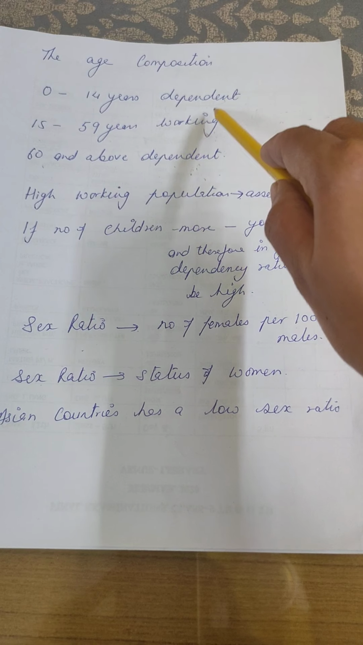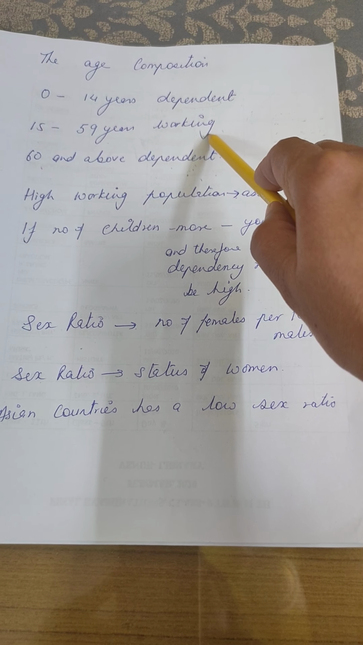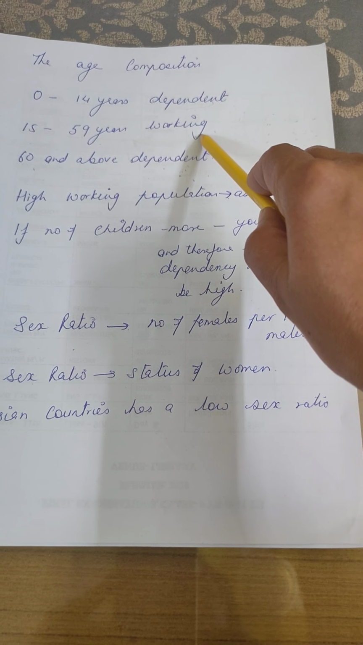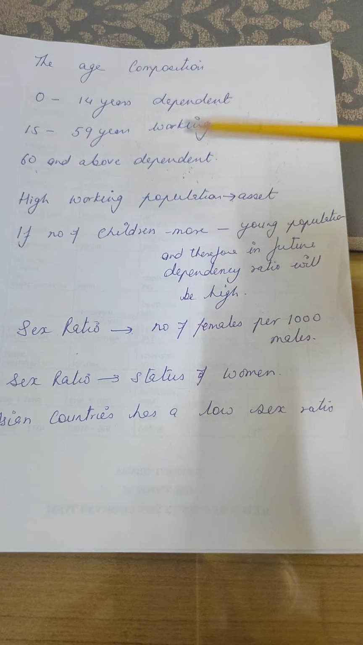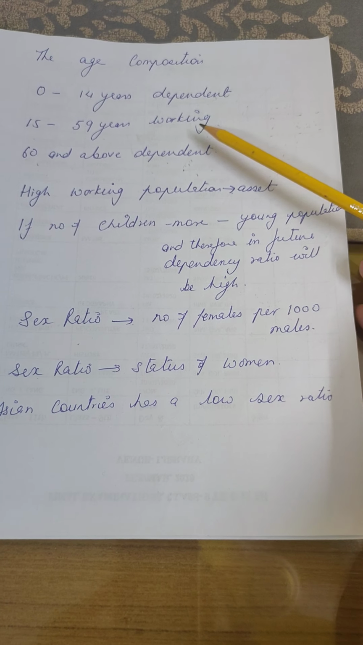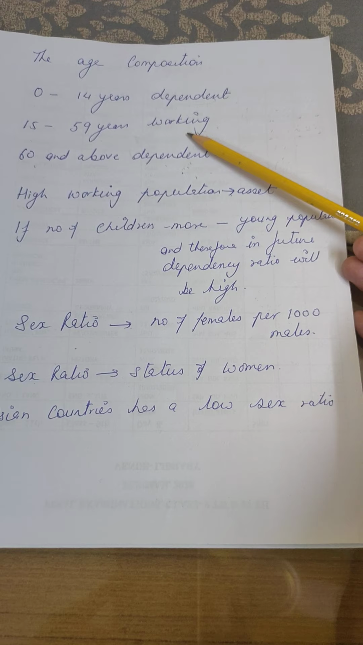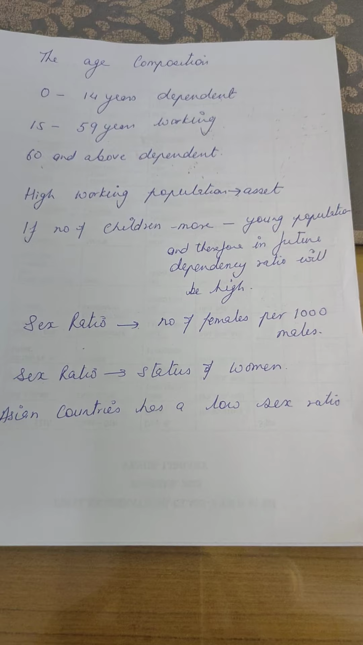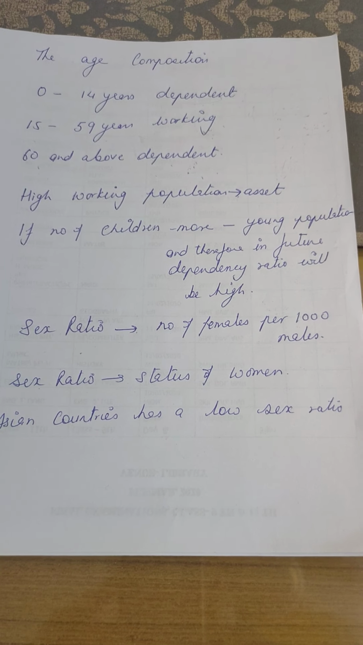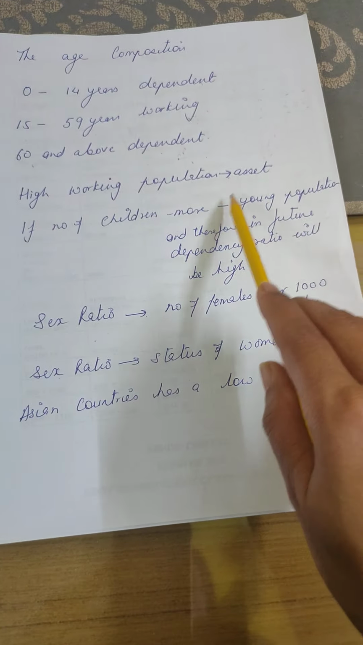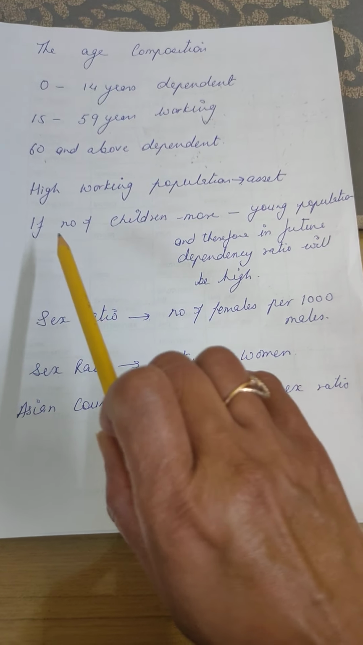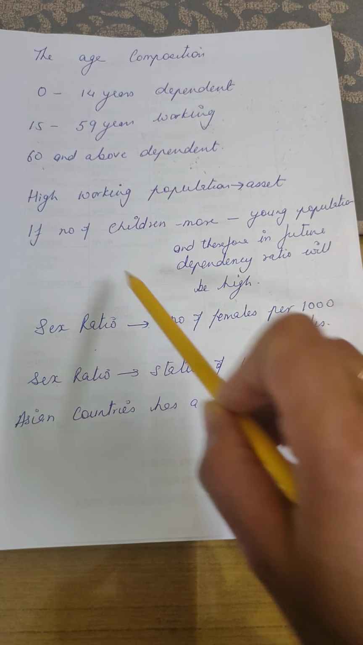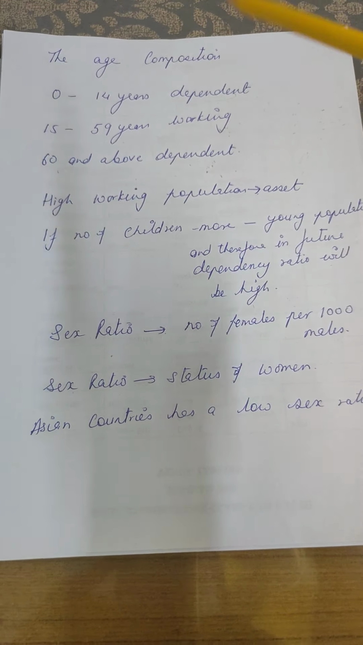India falls in the category where we have the maximum working population, and we can make use of this working population for our economy and for our future. And that is why we are lucky for the timing. If for the next 10-15 years the country works properly, the economy of the country will increase, plus it will also add to the development of the country. So a high working population is an asset. Now, if the number of children is more, that is a young population, then future dependency ratio will be high if this population turns into 60 and above.